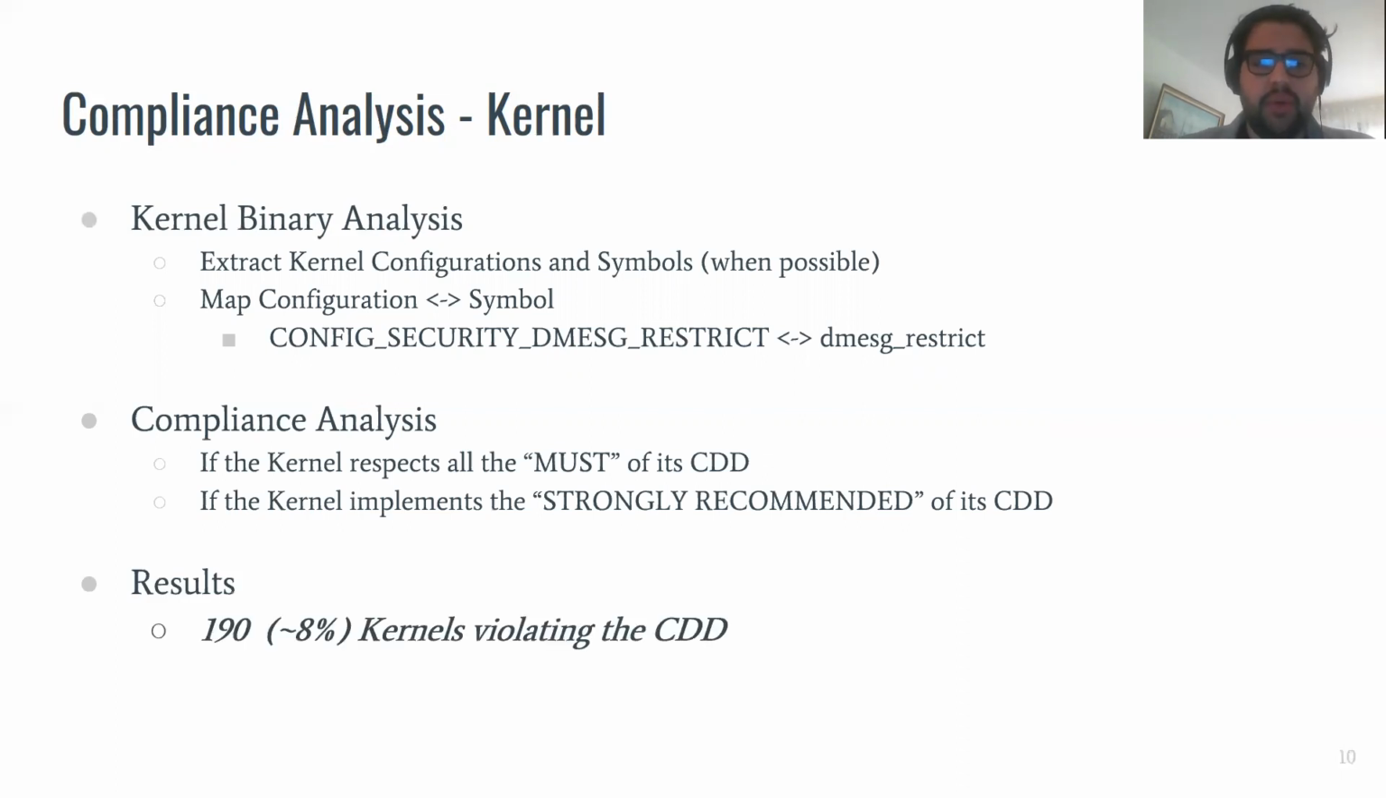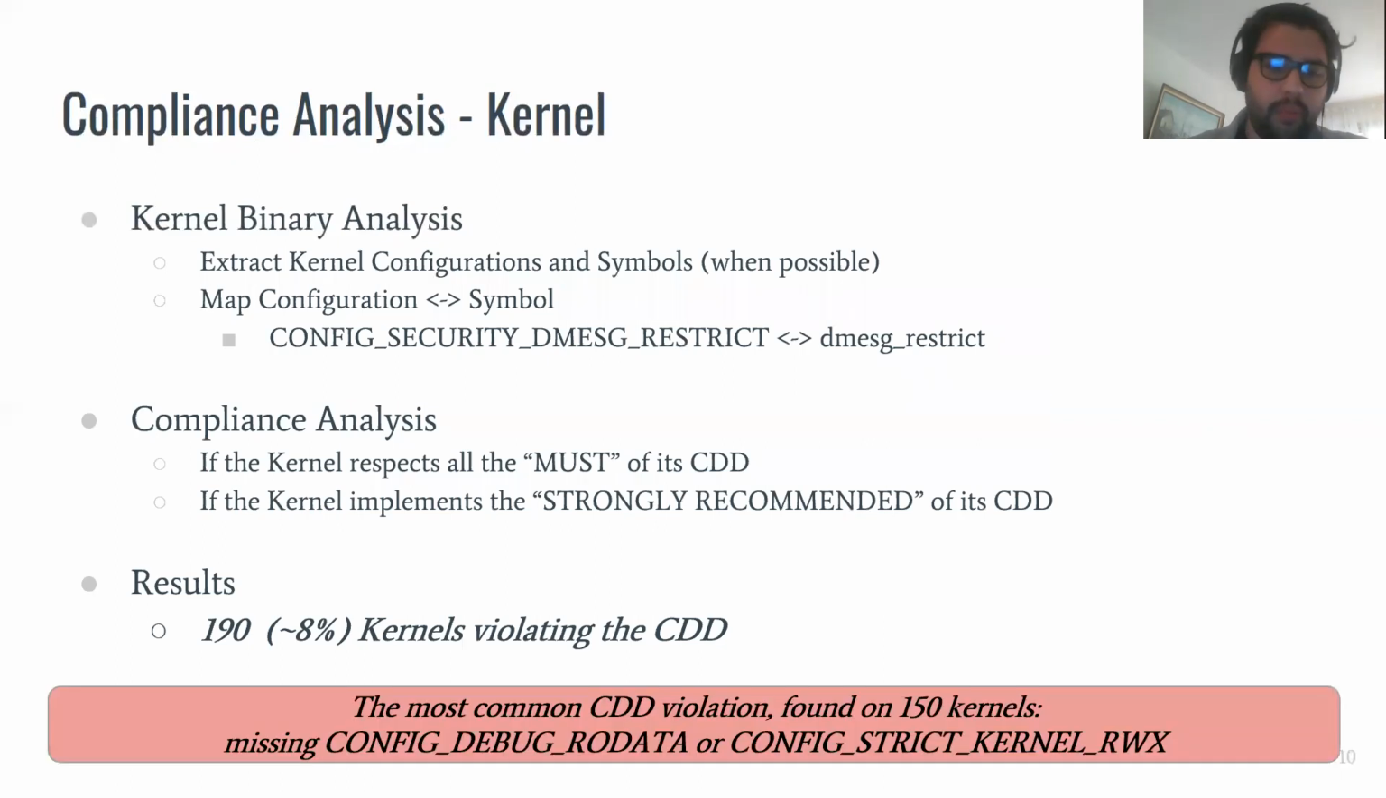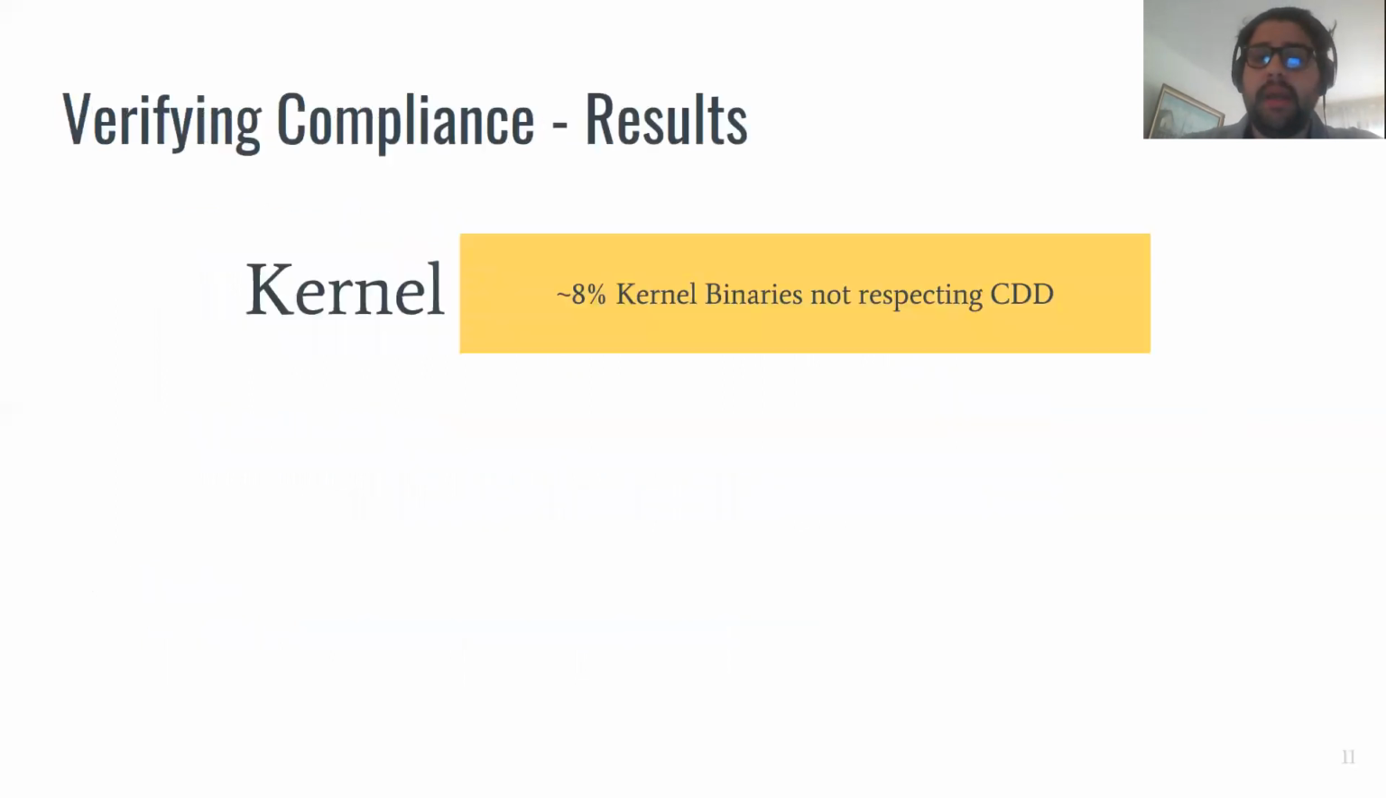However, our results show that even with the compatibility definition document, still 8% of the kernels violated the compatibility definition document. And the most common violation that we found on 150 kernels actually relates to the missing of these two configuration flags that mark a sensitive memory region as read-only in the kernel, for example. So we saw that 8% of the kernel binaries do not respect the compatibility definition document.